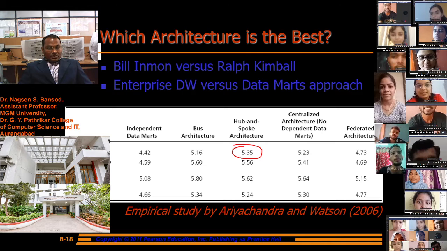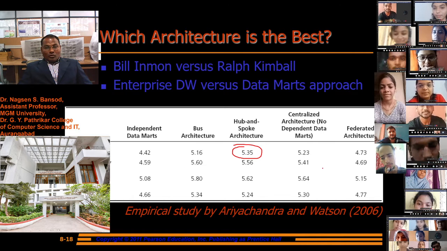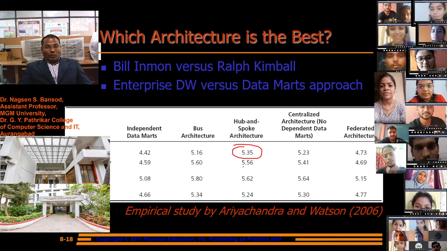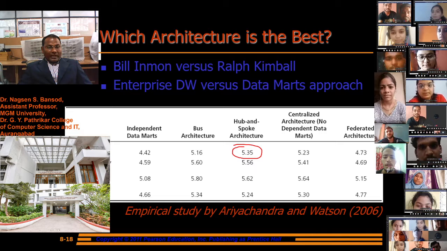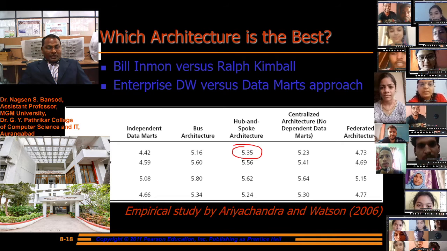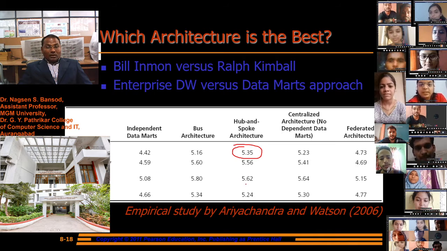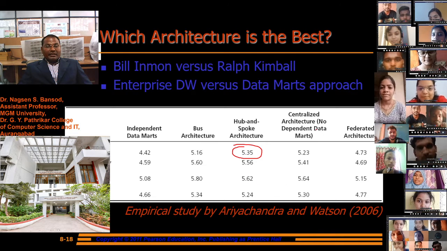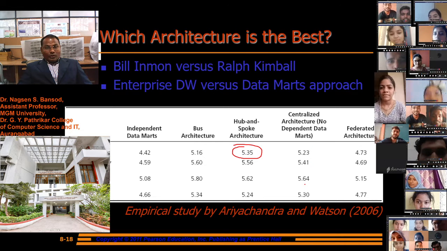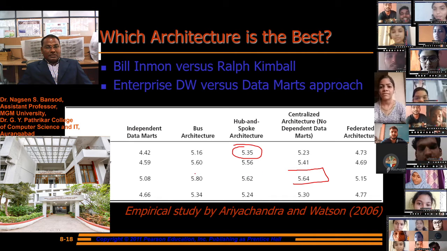System quality is also good for the hub and spoke architecture, as well as individual business impact. The good individual impact is in a centralized architecture, where no dependent data mart is required.